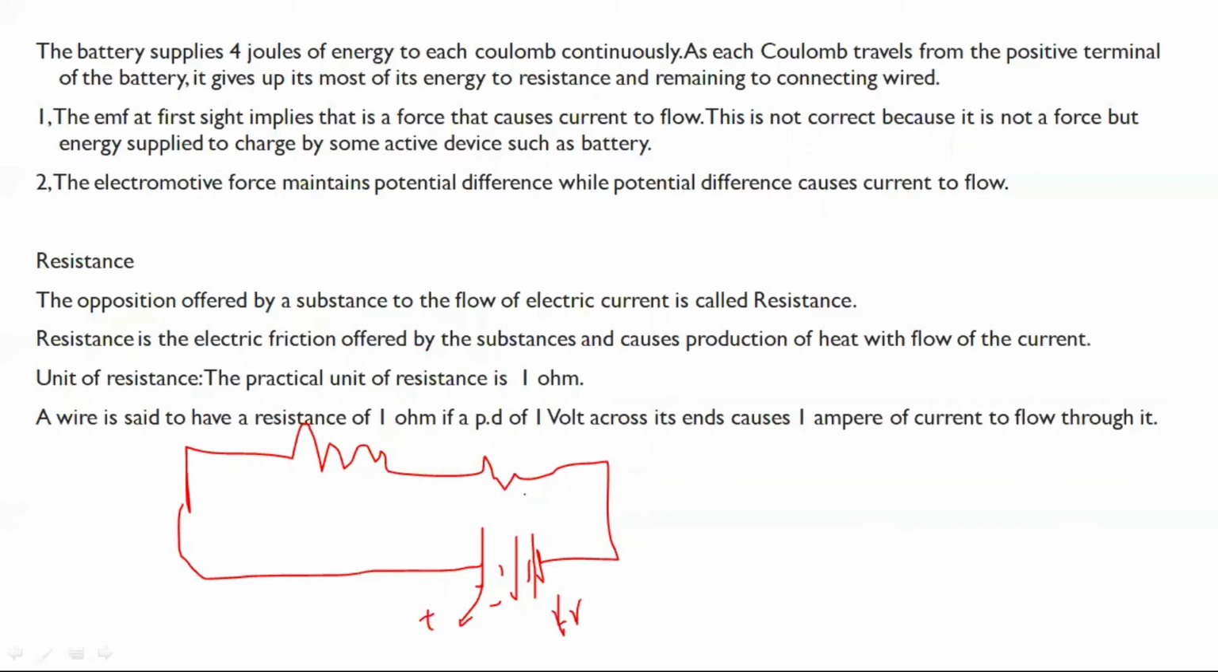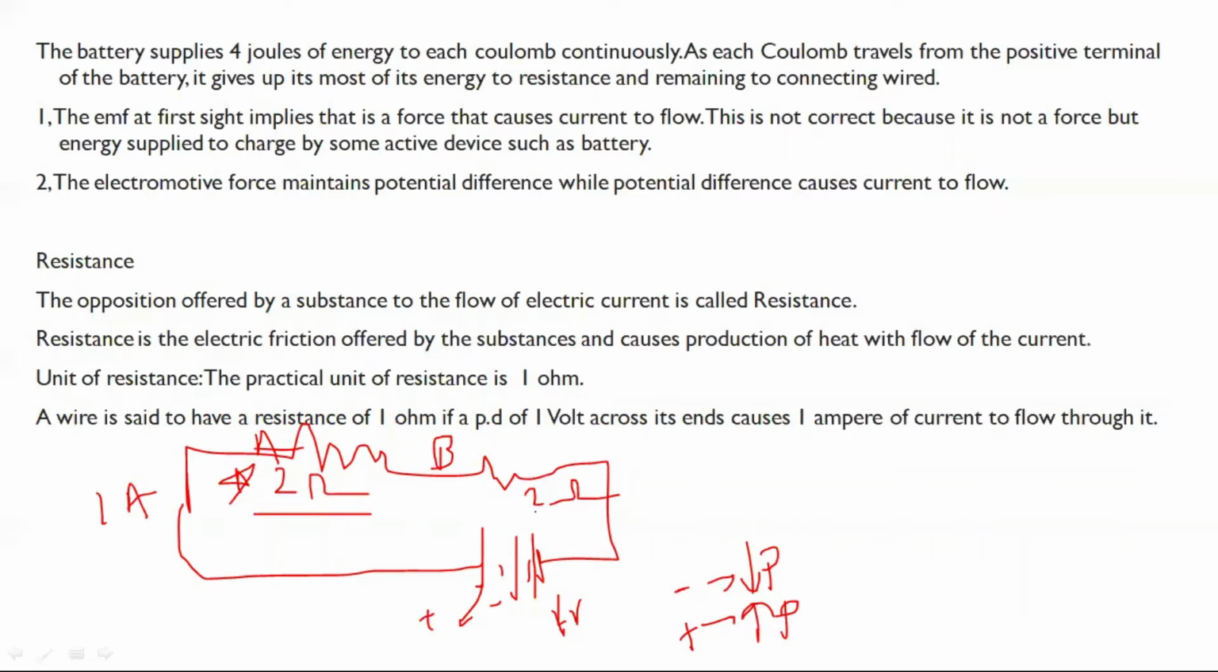So here the current flows from higher potential to lower potential. Negative is the lower potential, positive is the higher potential. So current flows from positive to this resistor, AB resistor. What is this resistor? This resistor is a 2 ohms resistor.